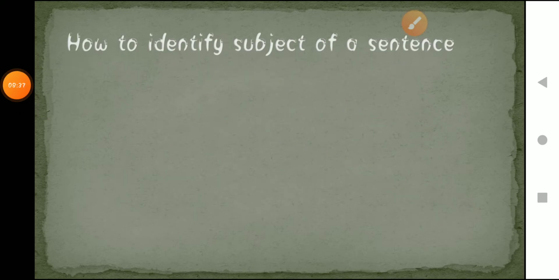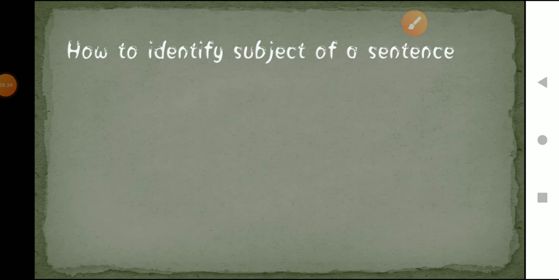Now let's see how to identify a subject in a sentence. In this section we are going to see how to identify the subject in our sentence. Suppose a sentence is "Sita sings well."